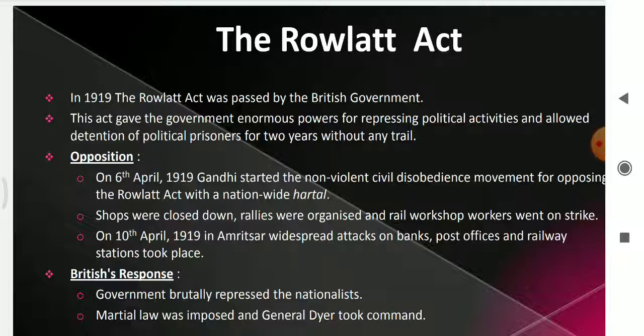How did the British respond to this? The British government brutally repressed the nationalists and imposed martial law.